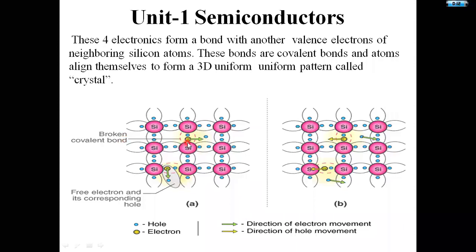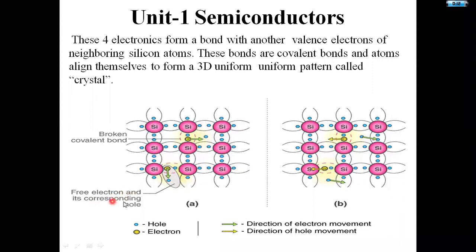If that electron, by absorbing that energy, is excited to a higher energy level, that means it is making a bond with some other silicon atom. The creation of this electron and hole is known as an electron hole pair. This is the electron, and this yellow symbol represents the hole. That vacancy created in the covalent bond when the electron is excited to the higher energy level is indicated by the yellow symbol here. That vacancy is known as a hole.